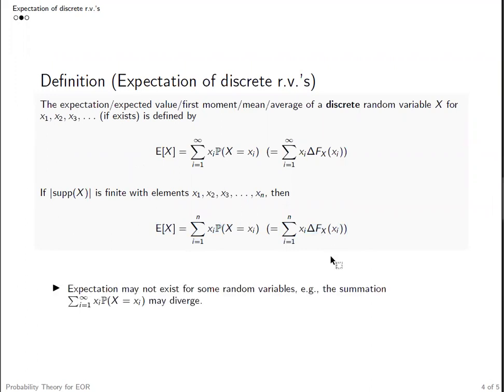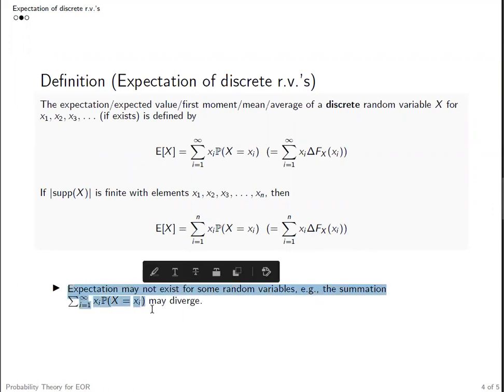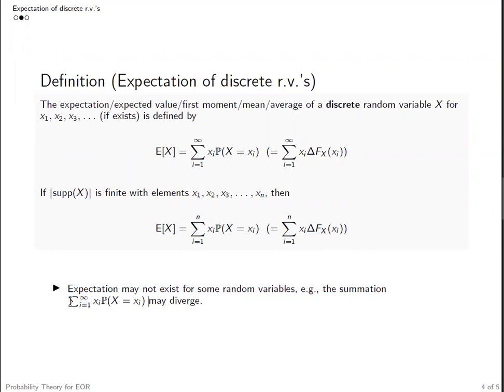From the above formulas, we can see that first, expectation may not exist for some random variables. For example, in the case of a non-convergent series here, if this summation of infinite series diverges, then we don't have a proper expectation for those random variables.